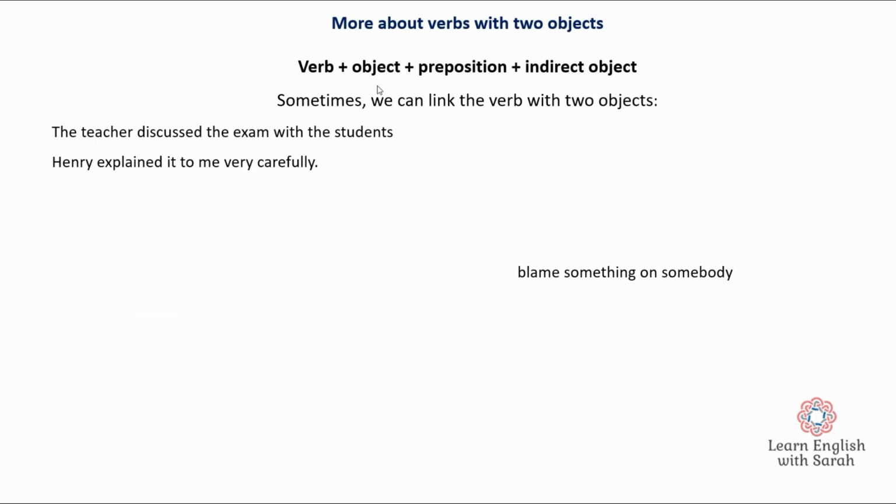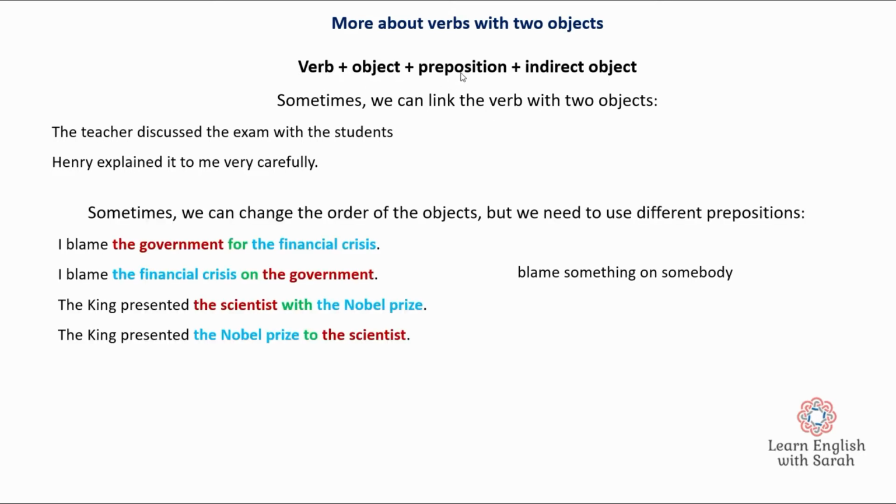Now, there's a little bit more to say about verbs with 2 objects, and here's a little formula up here. Now, if you read this week's newsletter, you'll know that I was talking about formulas and how useful they are for things like questions, and how one of the problems with prepositions is that they don't have this kind of formula. But stuff like this is useful for you. And again, this is particularly useful in learning chunks of language, and I'm going to get back to that in a little bit. So, linking a verb with 2 objects.